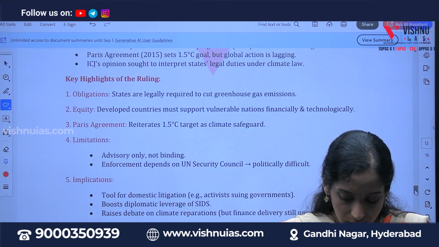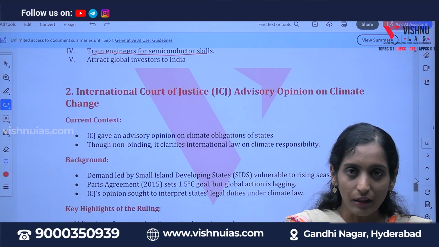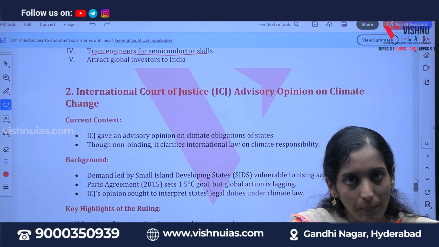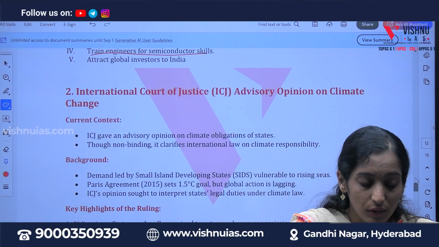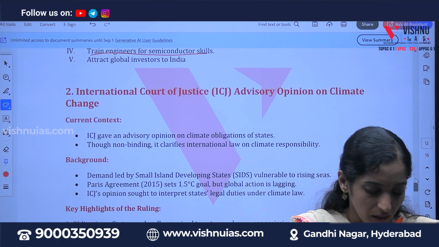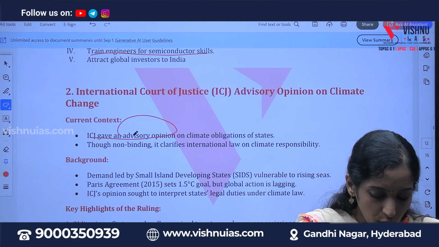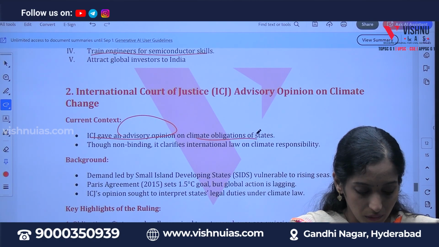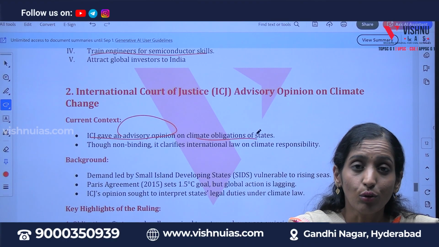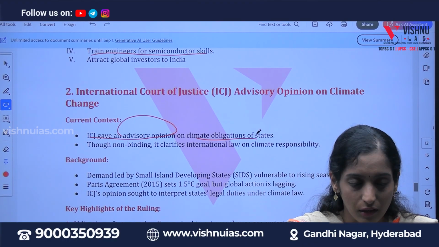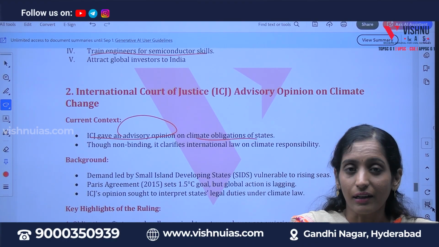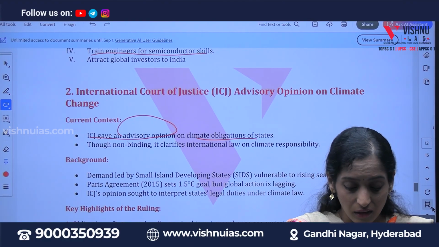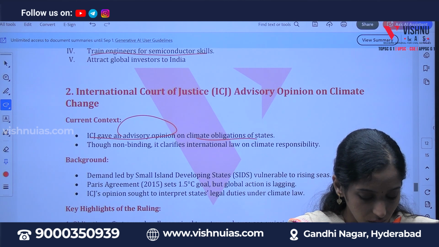The next one would be the International Court of Justice. It said recently on climate change that all the developed nations have to take part in climate action. That was said by the ICJ. That's why this advisory opinion, on all countries, especially developed countries, is now in debate. Why? Though whatever the ICJ has said is non-binding, it clarifies that every country should participate in this battle. That's what it says.